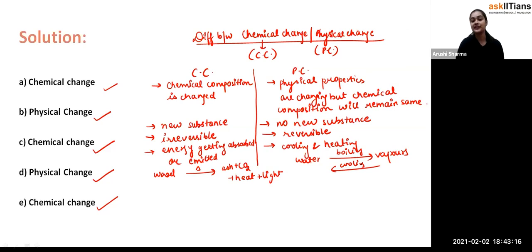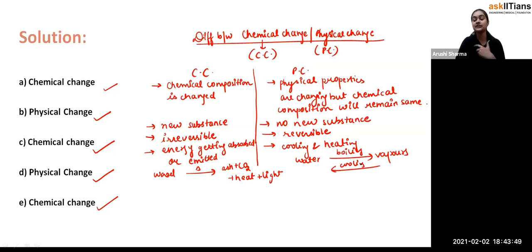So these are the differences between the chemical changes and the physical changes which we have seen till now. In the chemical changes, the chemical composition is going to be changed, and in the physical changes, the physical properties will change, but the chemical composition will remain the same. And see, student, it's not that in physical changes only the state or shape is changing. We have found that usually the physical changes are reversible, but not all of them are reversible.